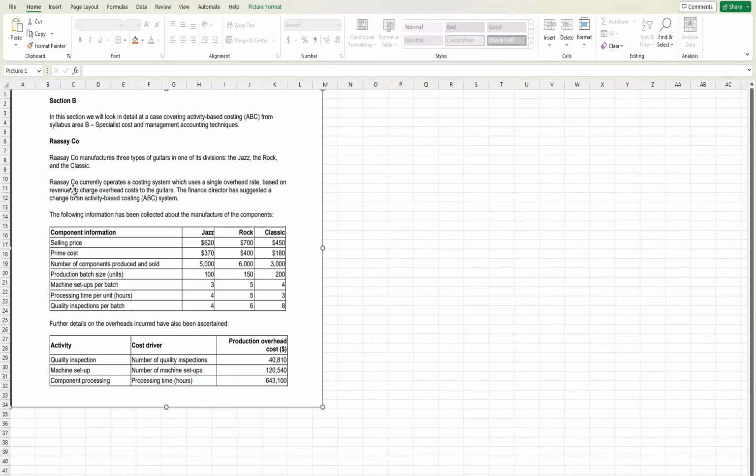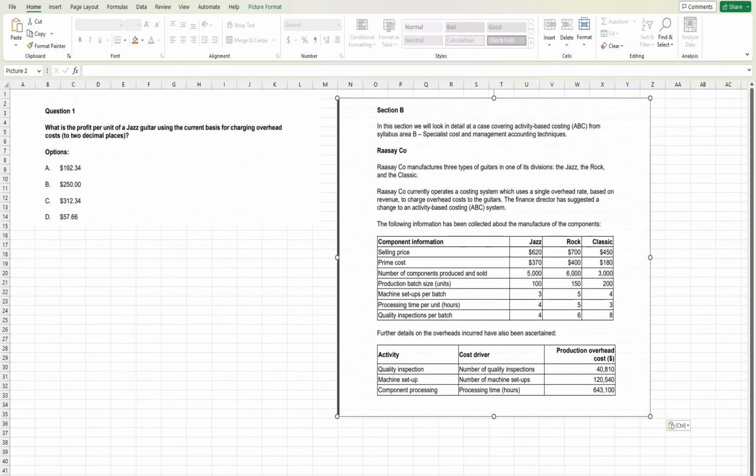The finance director has suggested a change to the ABC system, so the company is planning to switch to the modern manufacturing system, also known as ABC costing. We are given the cost and manufacturing information along with the breakdown of the overhead cost. So this is all about the background.